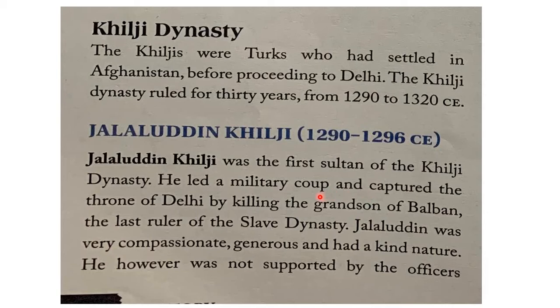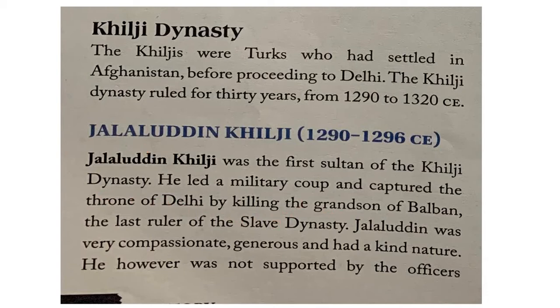incapacitated ruler. Because of the incapacity of the grandson of Balban, Jalaluddin Khilji, who was a governor working under the Slave Dynasty, led a military coup. That means he used the military and captured the throne of Delhi by killing the grandson.